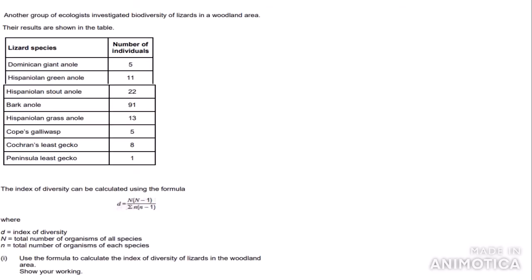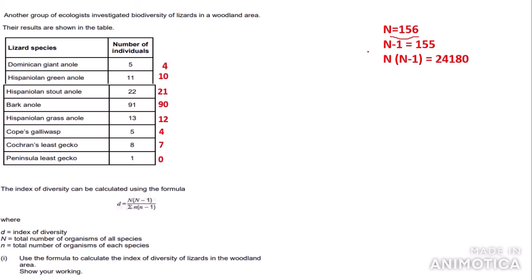So if we go on to the next question, this is a calculation of index of diversity. So the first thing that we would need to do is calculate capital N, which would be 156 if we add up 5, 11, 22, 91, 13, 5, 8 and 1. So we would get 156. N minus 1 would therefore be 155, and N times N minus 1 would be 24,180.